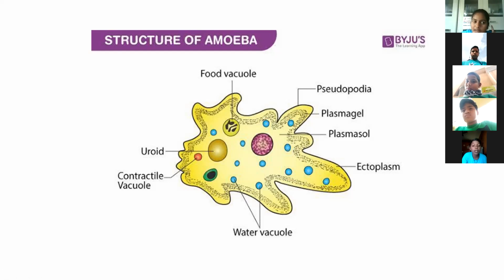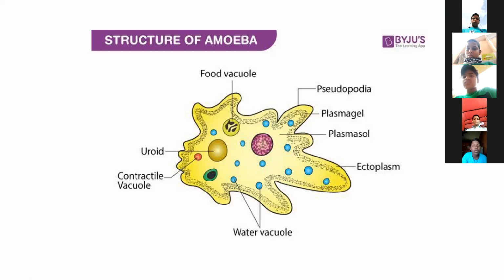That's why it is called a unicellular organism. The amoeba lives in fresh water.